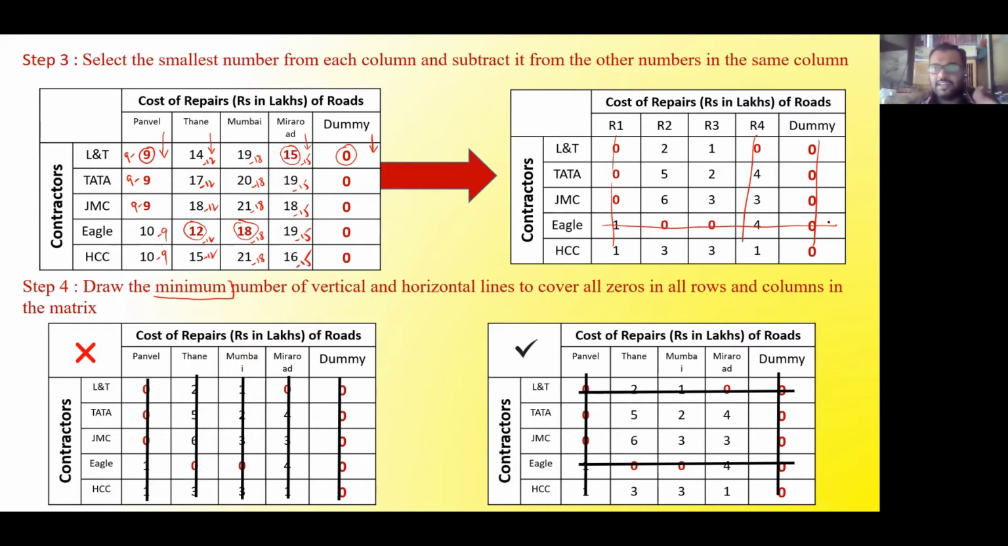Or if someone has any other option also, that is also correct. But the condition is it should be covered in the minimum number of lines. So here after some brainstorming, we can see that there is no solution which will give me covering of zeros in less than 4 lines. So we will proceed with this particular solution.